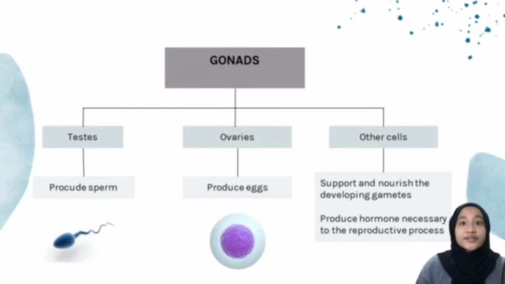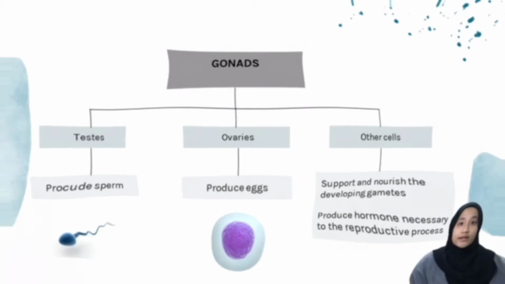The gonads are testes, which produce sperm, and ovaries, which produce eggs. Eggs or sperm are derived from germ cells, which become specialized for this purpose during early development. Other cells in a gonad support and nourish the developing gametes or produce hormones necessary to the reproductive process. The reproductive system also usually has a number of accessory structures, such as ducts and storage areas, that aid in